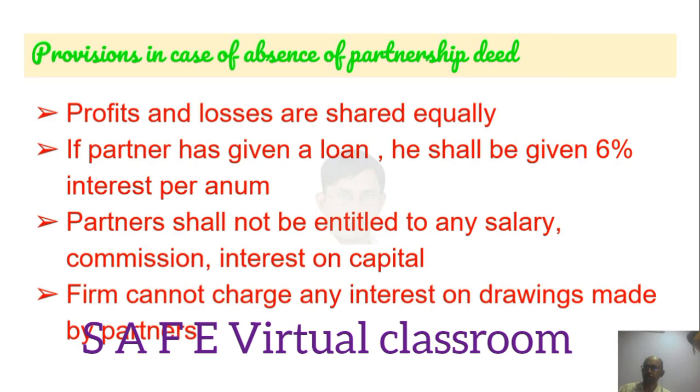You have to remember basically two things. Partners' profits and losses are shared equally, and a partner's loan carries interest at 6%. How to identify? If the question is silent as to the profit sharing ratio, it is considered that it should be shared equally. And if the question says there is a partner's loan and no interest rate is given, it is assumed that you have to calculate interest at 6%. All these things you have to keep in mind, and proceed to solve the problems accordingly.